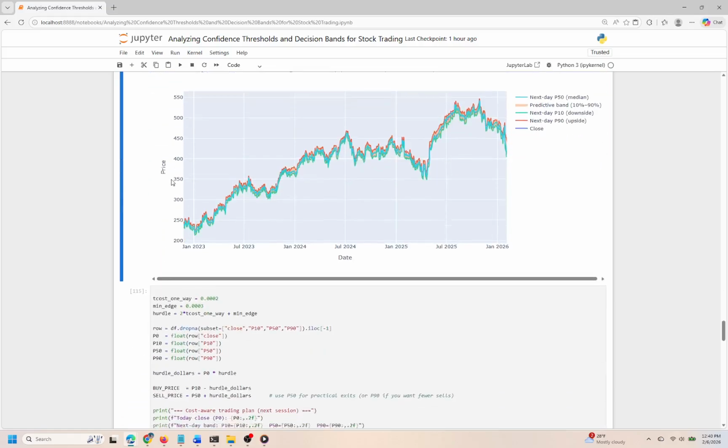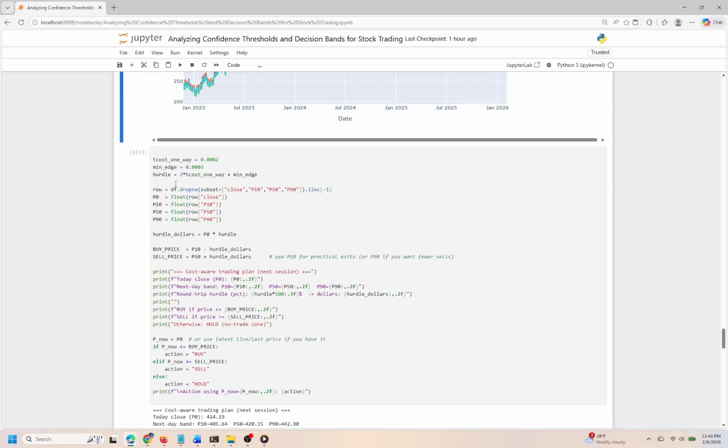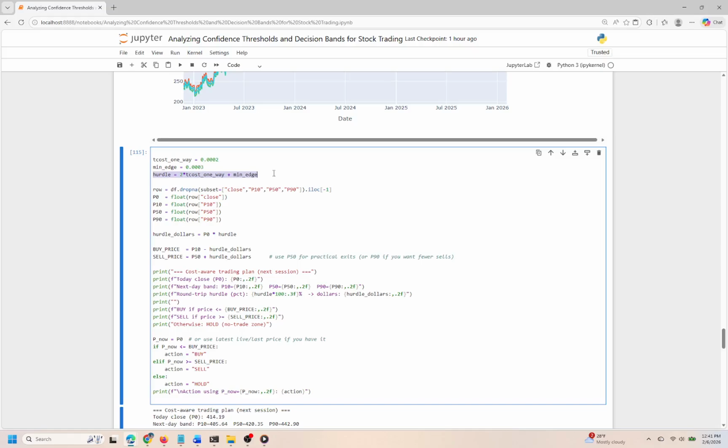First, we define key values related to transaction costs, which include a constant representing the cost of making a trade and a minimum edge that we want to maintain. These values help us establish a hurdle that dictates the minimum price movement necessary to justify entering or exiting a trade. This hurdle is calculated by combining our transaction cost with a safety margin, indicating how much the stock needs to move to make a trade worthwhile.